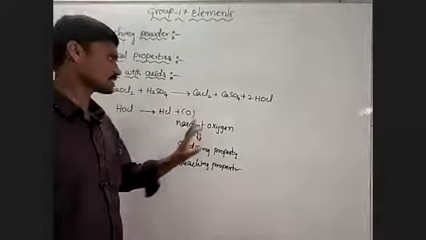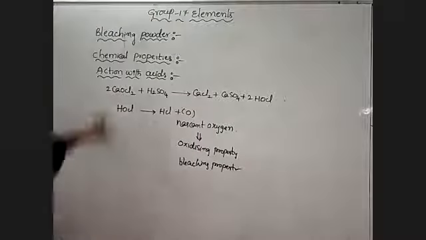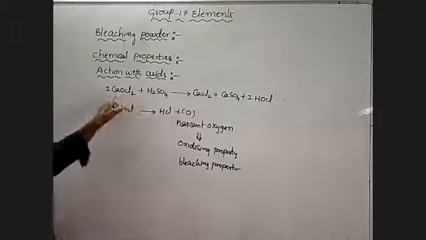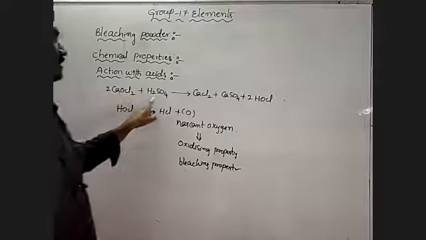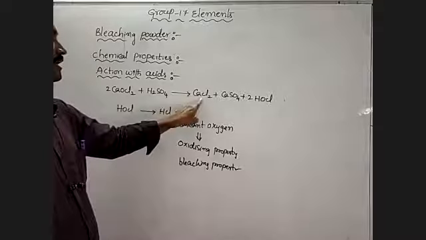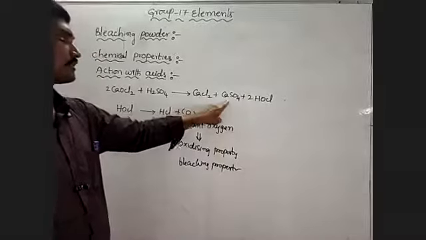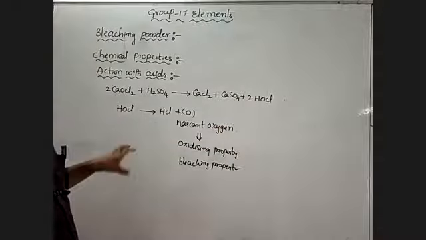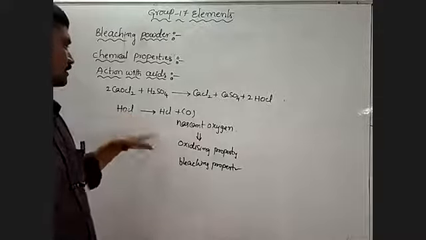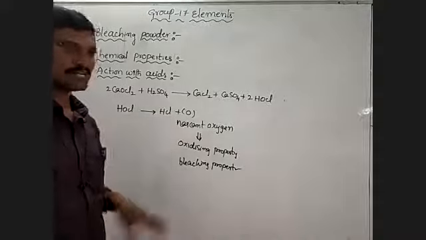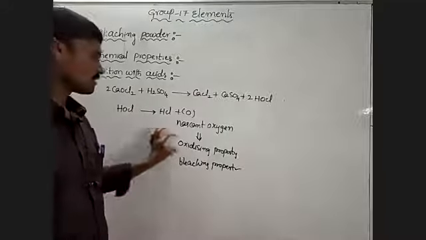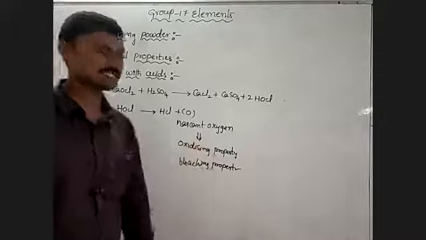The formation of nascent oxygen. In the presence of a slight amount of dilute acid, bleaching powder combines with dilute sulfuric acid, forms calcium chloride, calcium sulfate and hypochlorous acid. This hypochlorous acid is unstable, so it splits into HCl and nascent oxygen. Due to this nascent oxygen, bleaching powder has oxidizing as well as bleaching property.